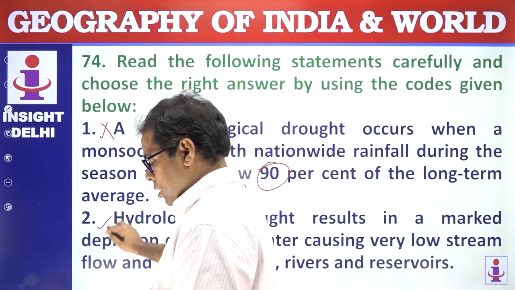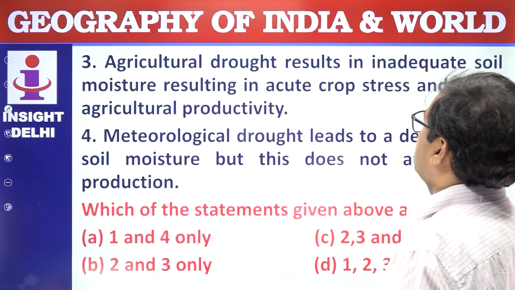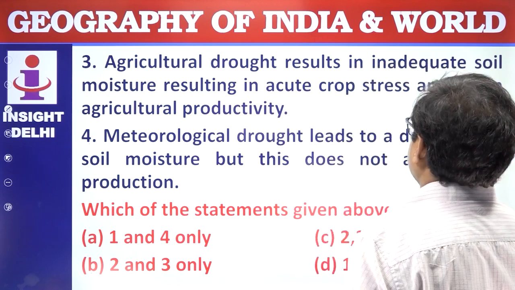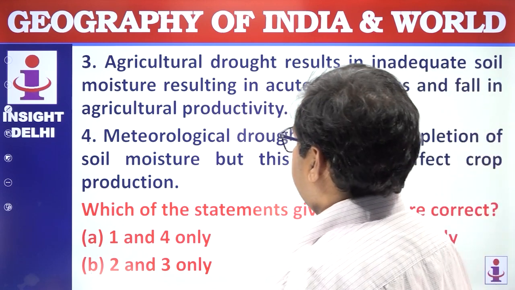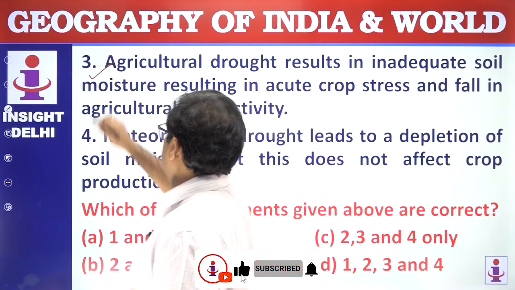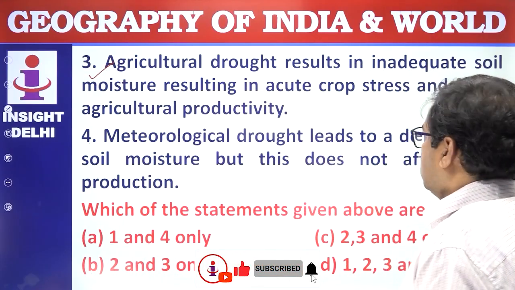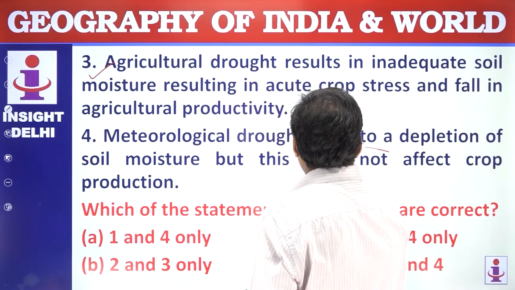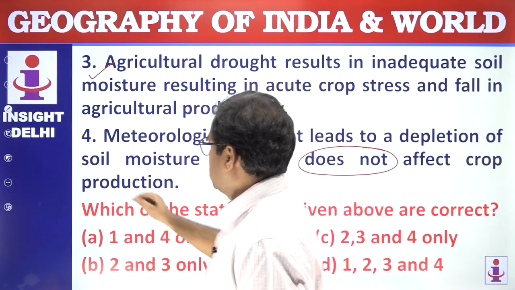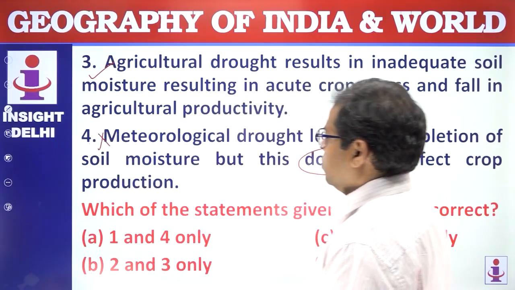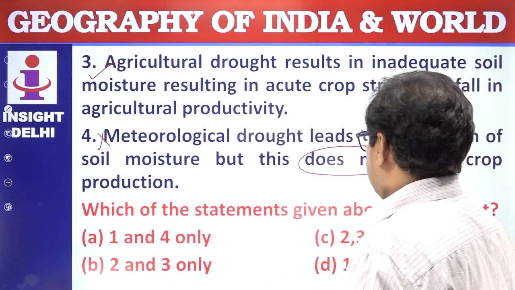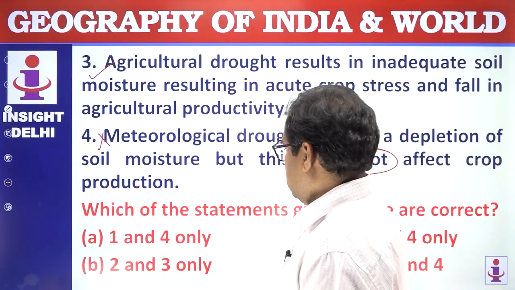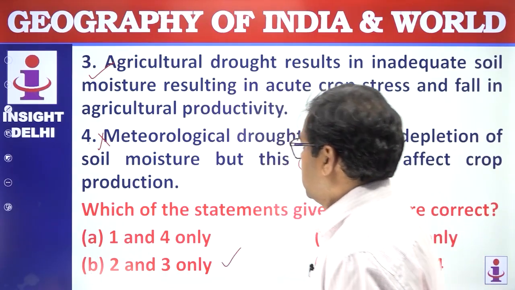Hydrological drought results in marked depletion of surface water, causing very low stream flow and drying of lakes, rivers and reservoirs. This is correct. Next statement, agricultural drought results in inadequate soil moisture, resulting in acute crop stress and a fall in agricultural productivity. Right. Meteorological drought leads to the depletion of soil moisture, but it does not have an effect on the crop. Rather, it is majorly affecting the crop. Wrong. We usually see this in the kharif crop. Which of the following statements given above are correct? So we find these 2 and 3 statements are correct. Answer is B. Next question.